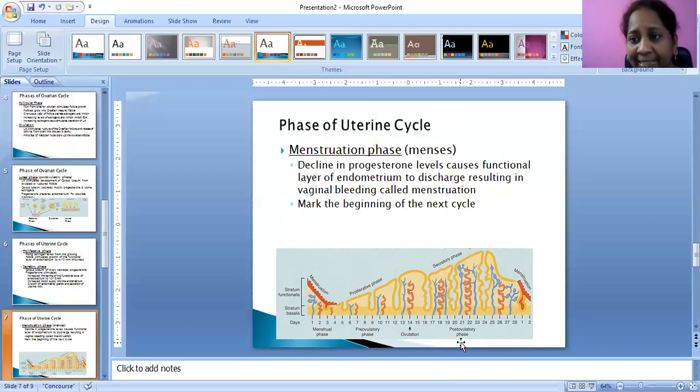When fertilization does not occur, immediately progesterone hormone levels also come down. So the functional layer of the endometrium will be shed off, causing vaginal bleeding, that is menstruation. This cycle starts from the menstrual phase, pre-ovulatory phase, ovulation and post-ovulatory phase.